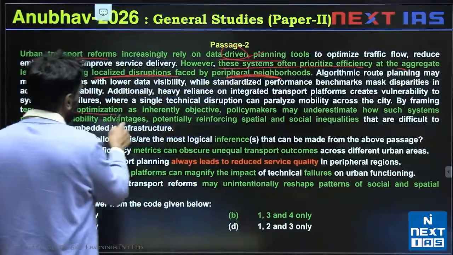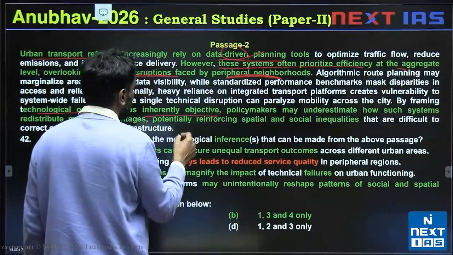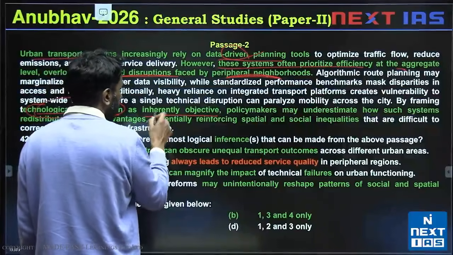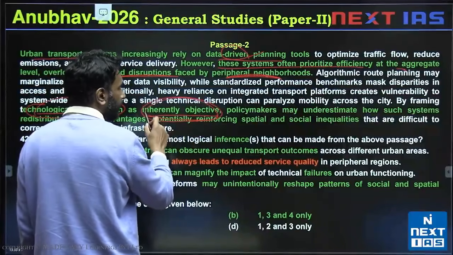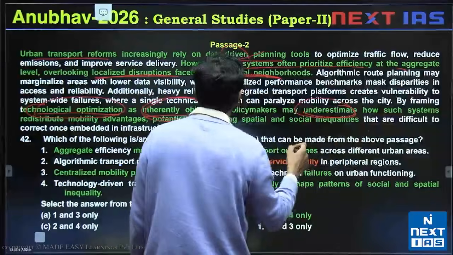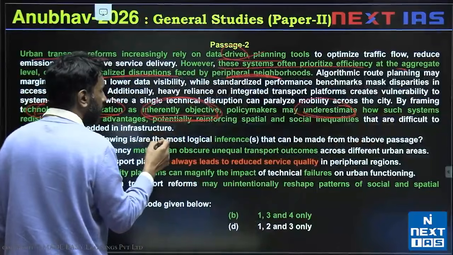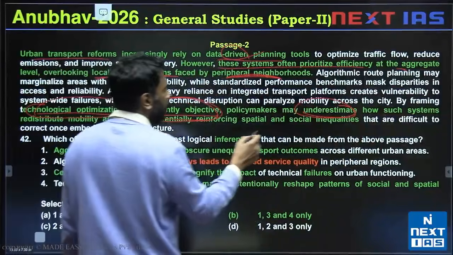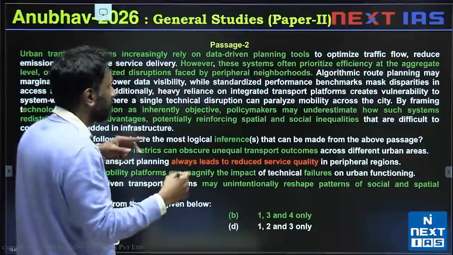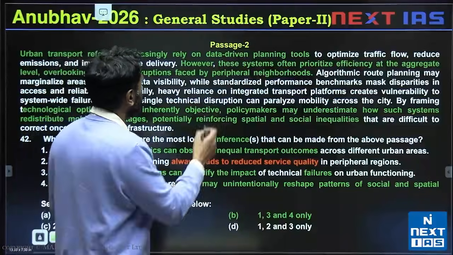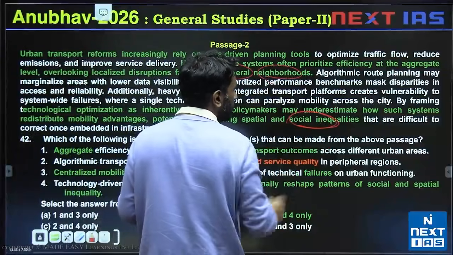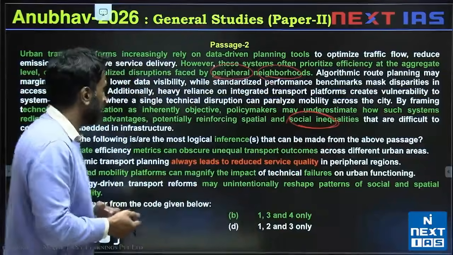Technological optimization as inherently objective. If you think of technological optimization as an inherently good thing, policymakers, you will underestimate how such systems can actually lead to social inequality. So your big data-driven system may actually lead to some peripheral neighborhoods or people not being served in the same way. It could lead to social inequality.